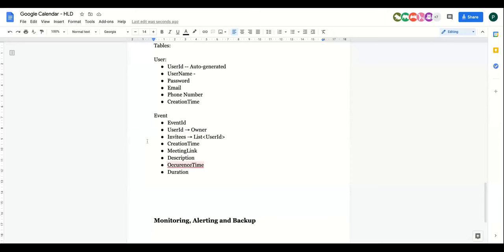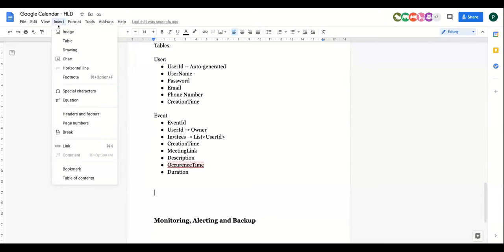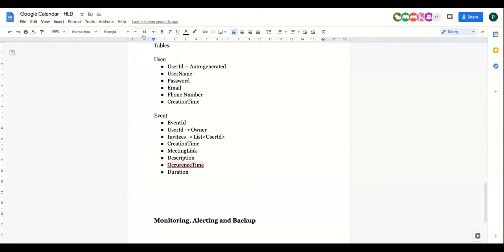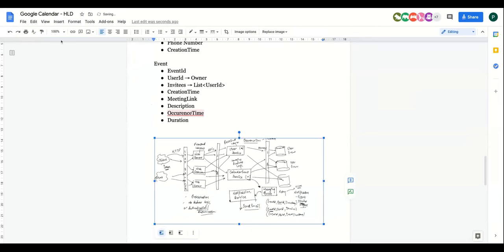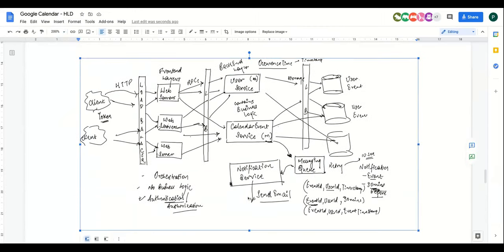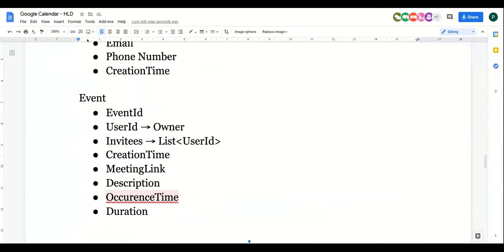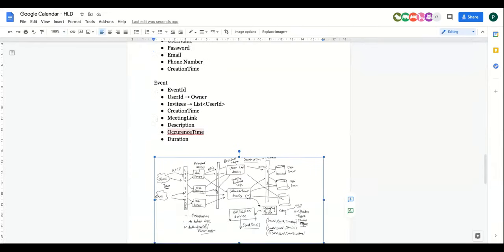So let's put this image here. This will be helpful, I guess. You can take a look at this, and I'm sharing my right screen now. You have created it here. You can go through this diagram at a later point of time as well.